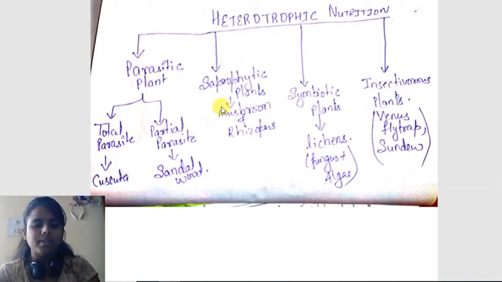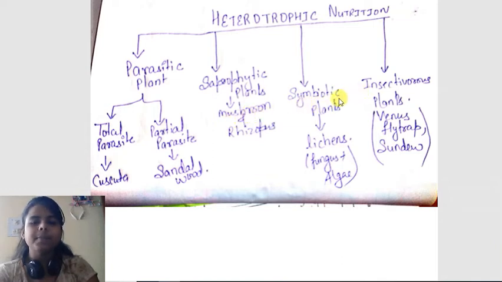Saprophytic plants. The word sapro means dead and decaying. Plants who obtain their nutrients from dead and decaying matter are called saprophytic plants, such as mushroom and rhizopus. Rhizopus and mucor occur on bread mold, and mushroom. Some of them are edible while others are not.